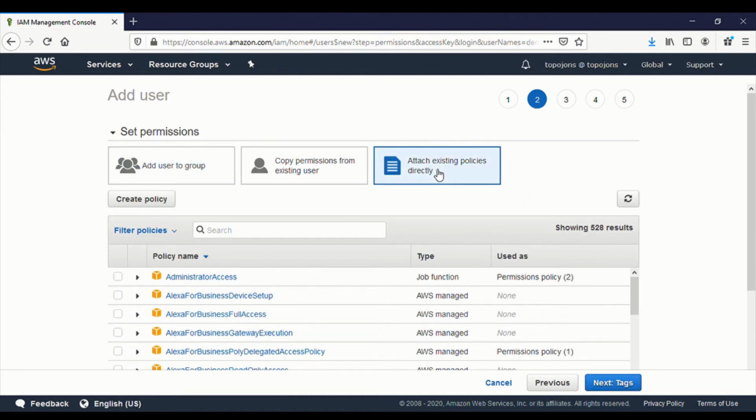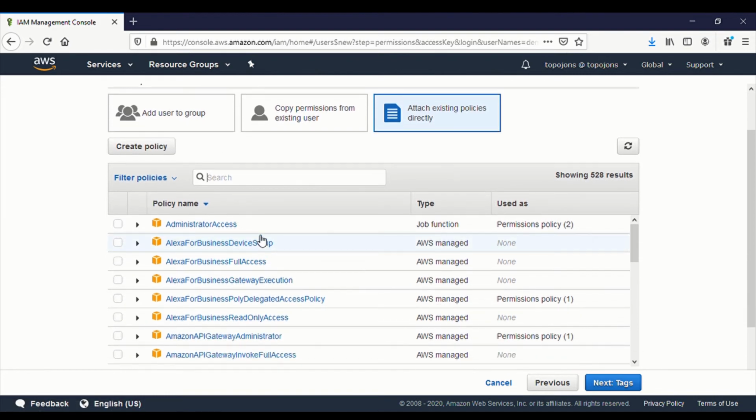So let us choose the attach existing policy option for now. You can search through some AWS preset policies, and if there's no policy that fits your criteria, you can create your own special policy. But first, we're going to do administrator access.